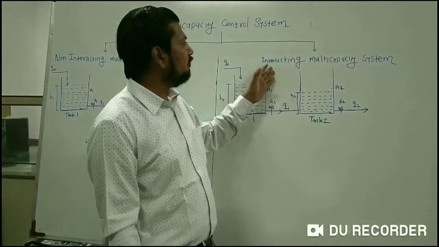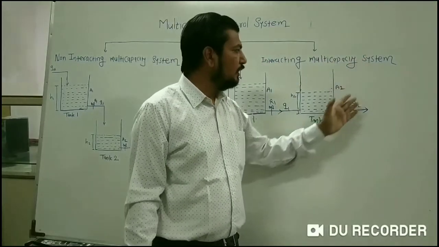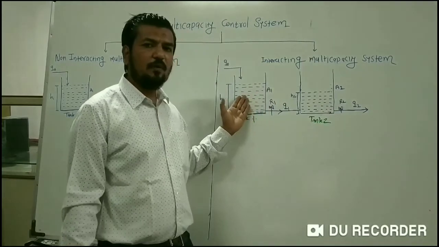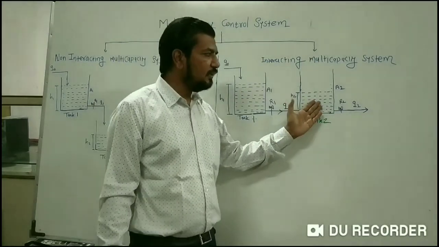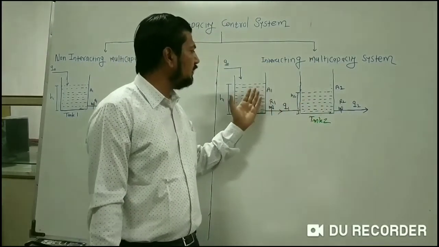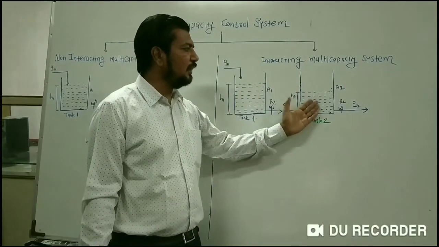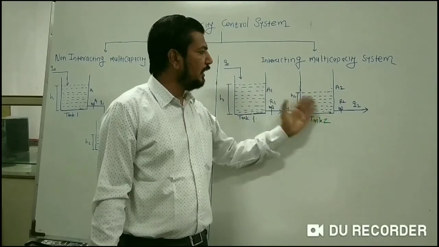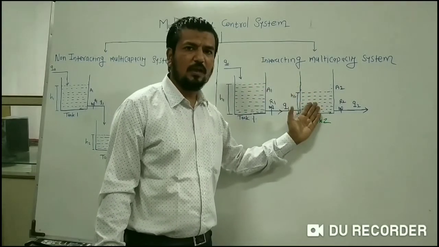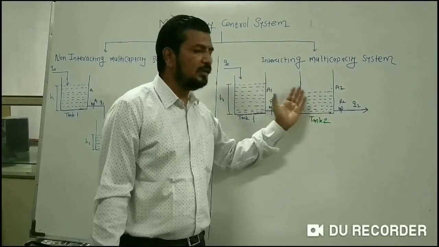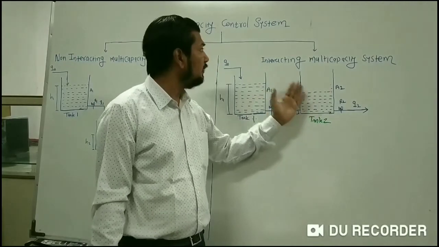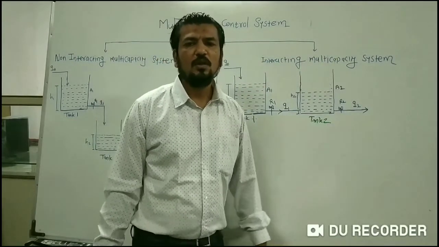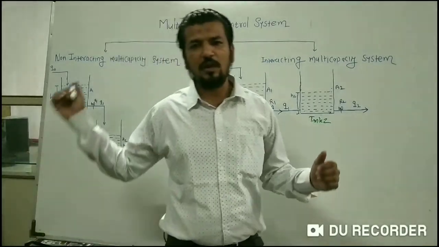However, in the interacting multi-capacity control system, the outlet of tank number 2 affects the head in tank number 1, or you can say that the head in tank number 2 affects the head in tank number 1. The head in both the tanks is interacting with each other, or the head in tank number 2 depends on the head in tank number 1. That's why it is called the interacting multi-capacity control system. So this is the major difference between interacting and non-interacting systems.